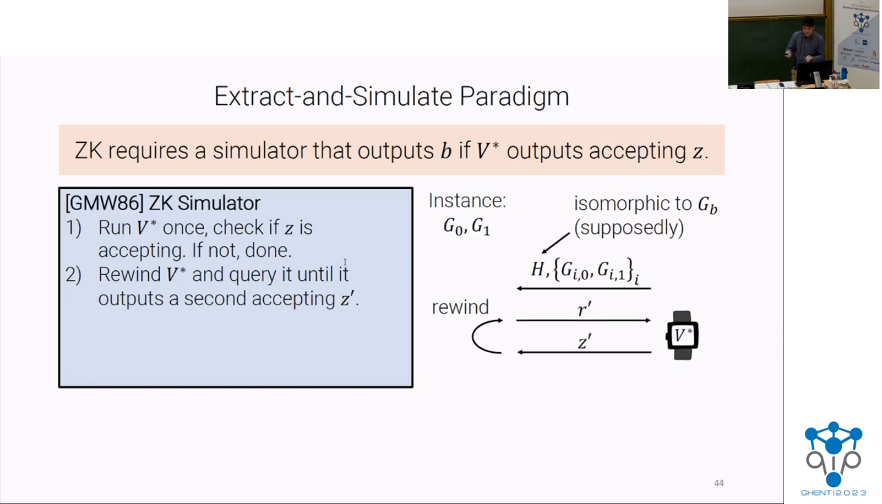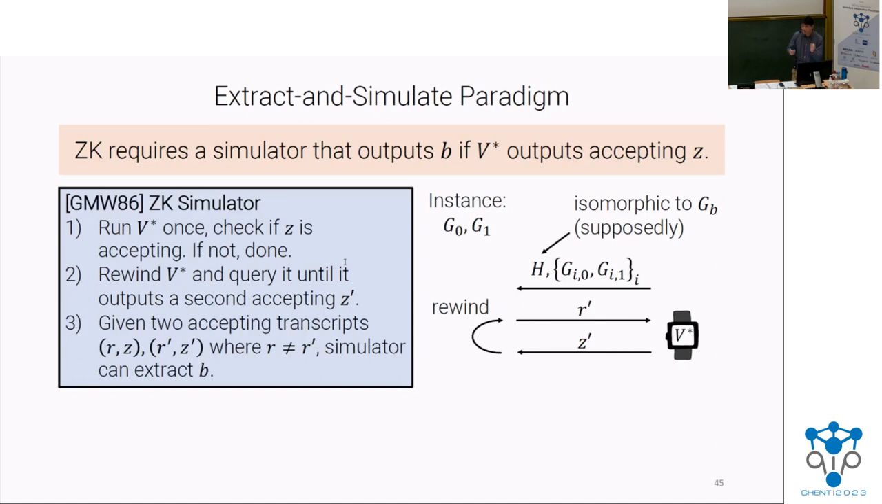And once that happens, then it can extract the bit B, right? Because that's the one property of the sub-protocol that we know, that if you have two accepting responses, then you can extract the bit B. Okay? So you query the verifier many times until you get two accepting responses, determine the bit B, and then you send that to complete the simulation. So that's the extract part. You extract B from the verifier, and then by sending it, you complete the simulation.